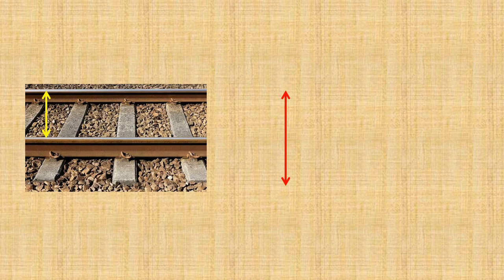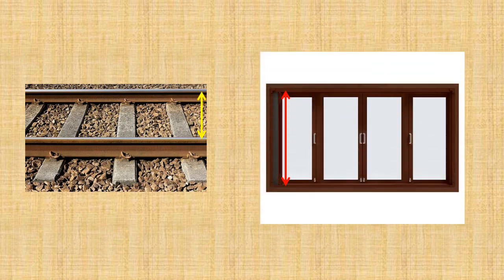Now let me observe these two examples. We are watching a railway track and we see that it is made up of two straight lines or line segments, you can say, on either side. You can see a yellow arrow there, and if we move it over this railway track, you can see between the two lines the distance remains the same. It is not changing. Take one more example of a window pane, window border. Again, this red line is showing the distance between them. And if you move it from left to right, you can see that this distance is not changing.